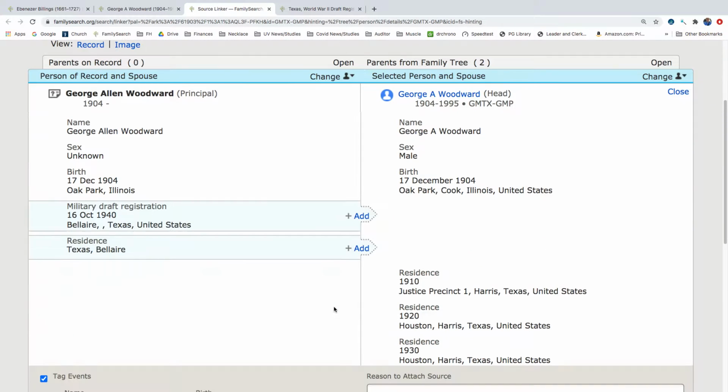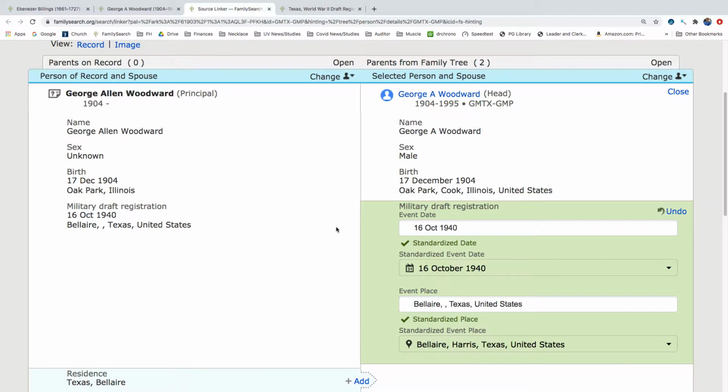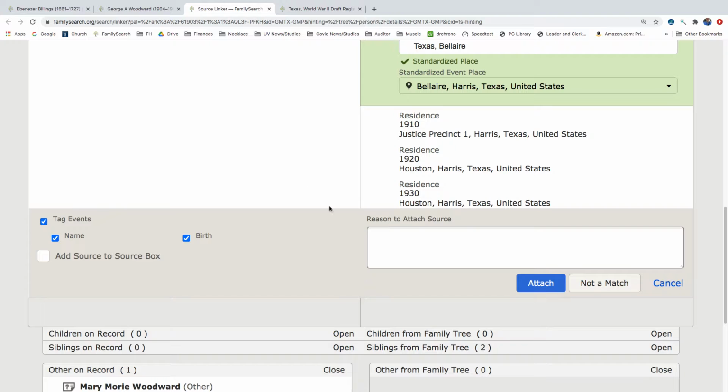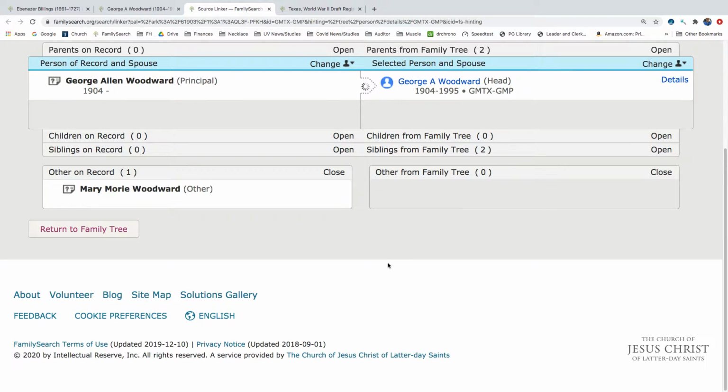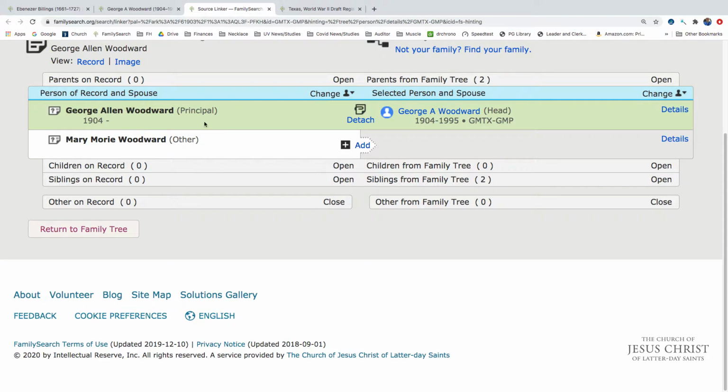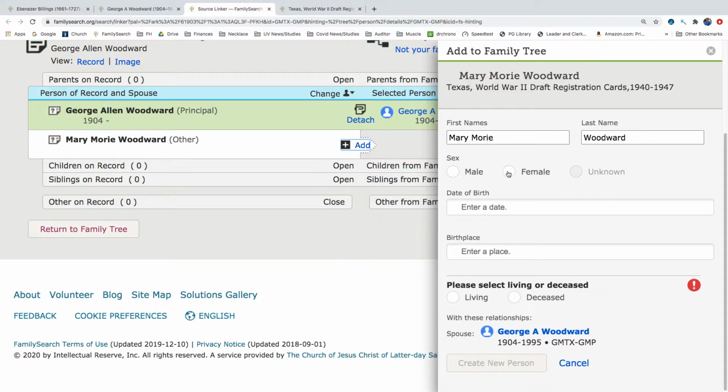George Woodward, military draft, residence. I'm going to add that, Texas, Bel Air. We're going to click attach. And we're just going to drag Mary Morey Woodward up here as the wife and add that. She's female.